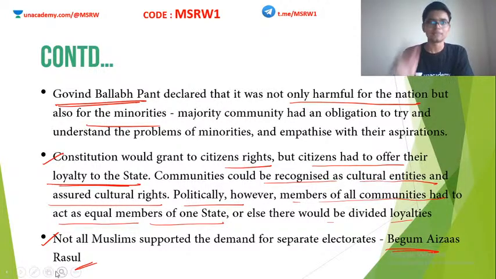Also, as I told you, this process of making the constitution took almost three years. It started in December 1946 and continued up till November 1949. It took a lot of time. By the end of this period, many who actually supported separate electorates also changed their mind and came back to having no separate electorates. We see that many of the nationalist leaders changed their minds and supported the common cause. Such instances are also there.